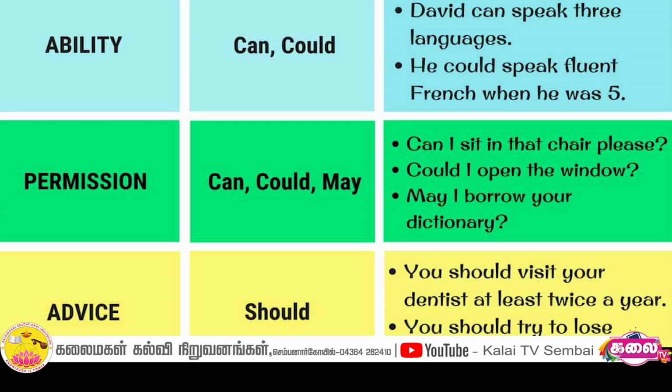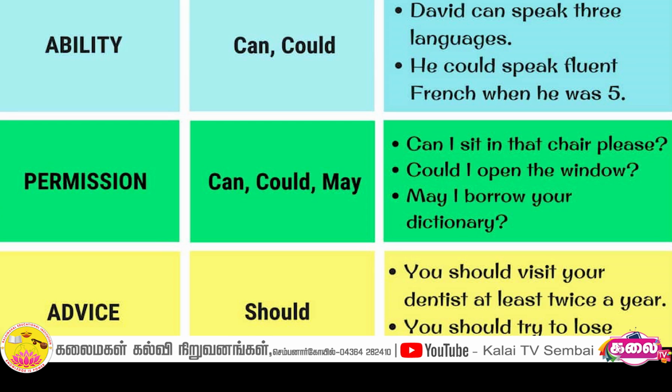And the first one is can. We use can for ability, informal permission, informal request, and possibility. And the first one, ability. For example, I can speak in English. And the next one is informal permission. For example, can I open the door? And the third one is informal request. For example, can I have a glass of water?